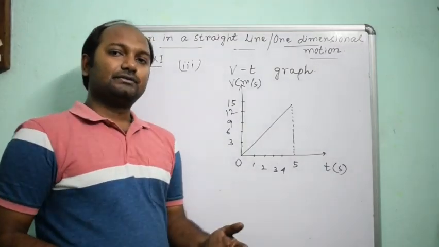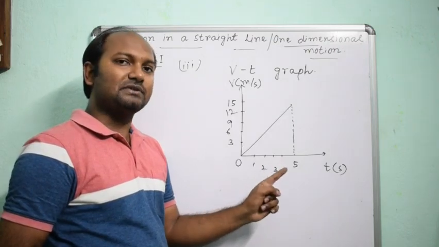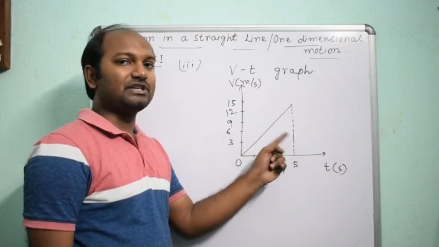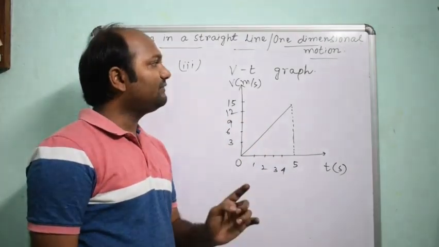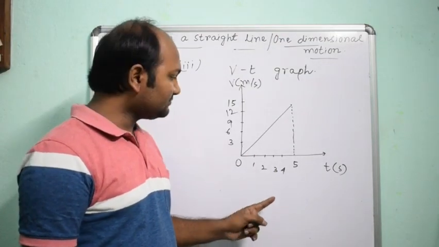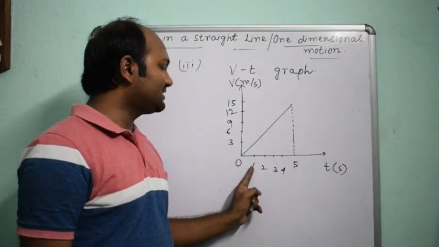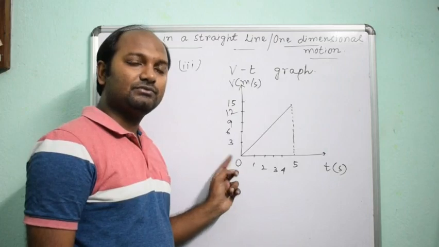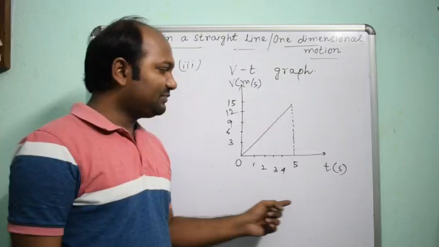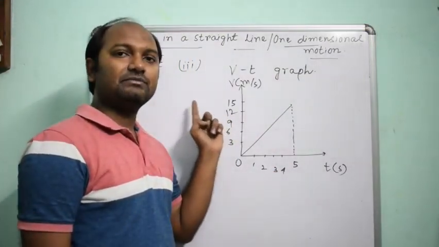If you compare with the previous graph, with increase in time velocity remained the same, 10 meter per second. So the previous graph was for uniform velocity, but here with increase in time, velocity increases. In 1 second its velocity reaches 3, from 0 to 3, then 6, 9, 12. Finally, after 5 seconds, its velocity reaches 15 meter per second.